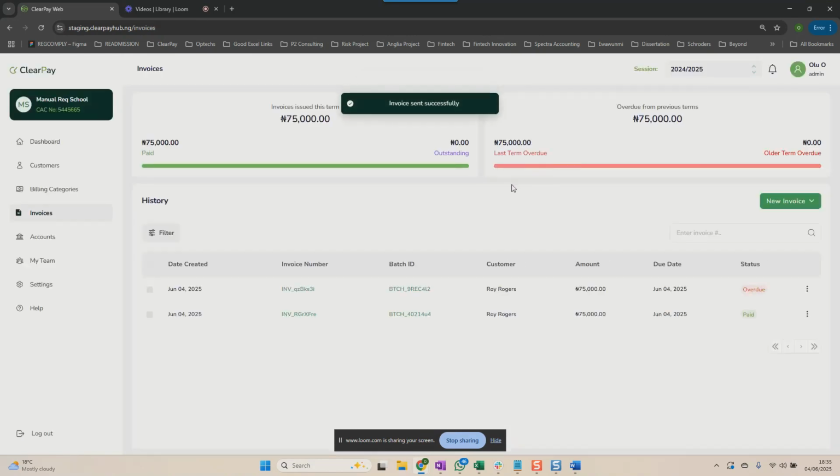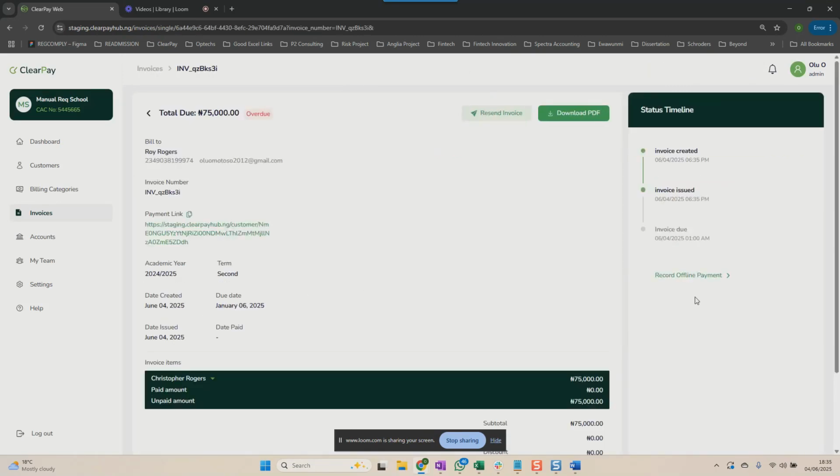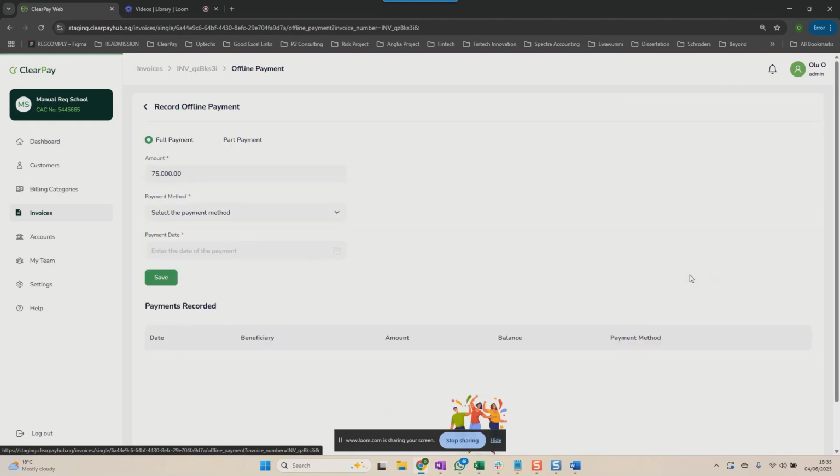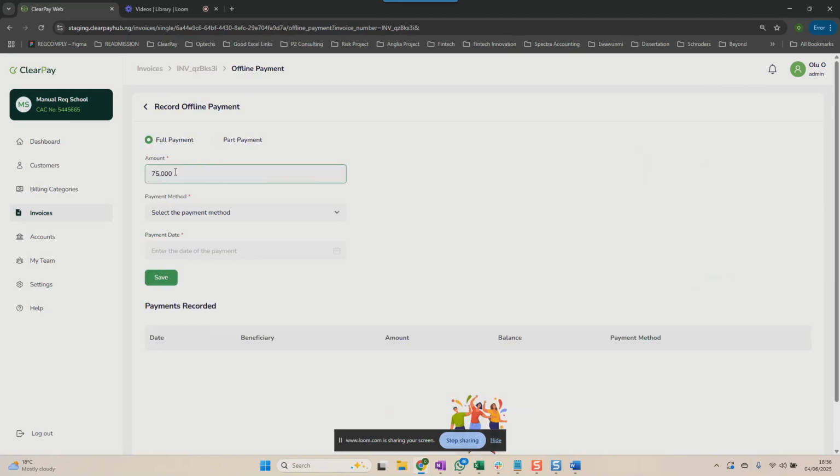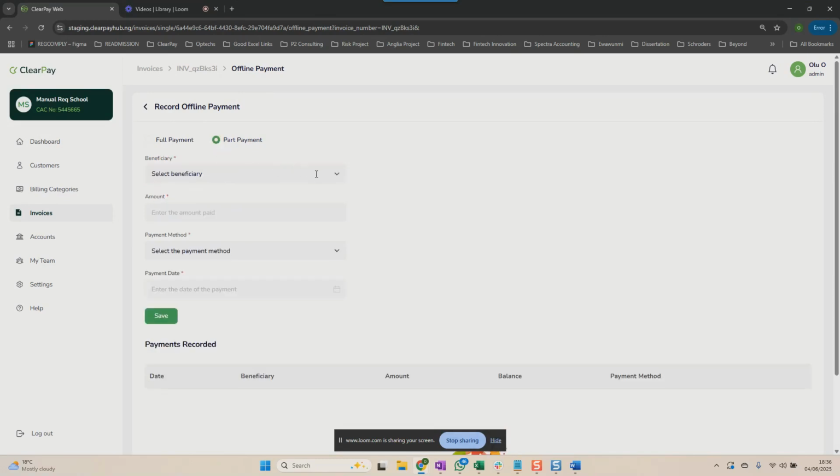So that invoice goes out to the parents as sent, right? And automatically it already shows up as overdue. When I click on the invoice here, I have the option to record offline payment. So what I have to do here is click on the button and I can make a full payment or I can make a part payment. So in the case of a full payment, I can make the 75,000 naira payment, or I can say part payment, and it actually gives you the option of the beneficiary or the child.